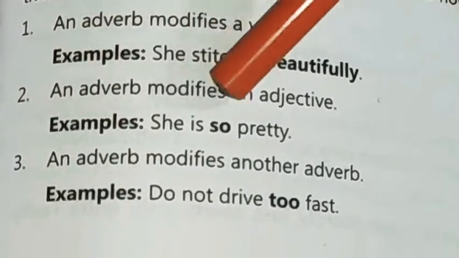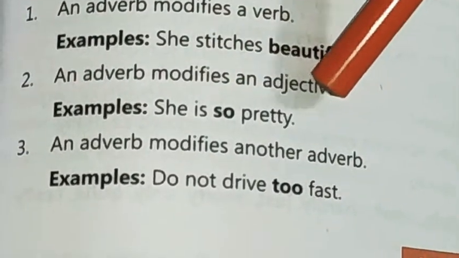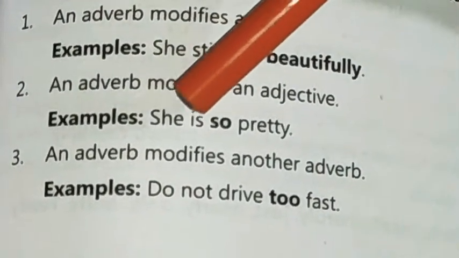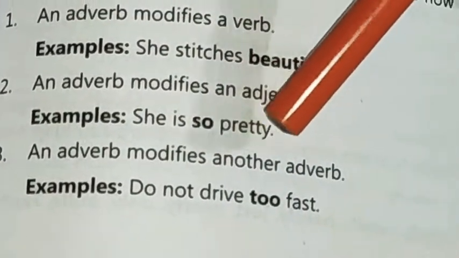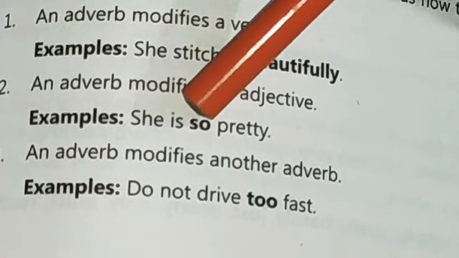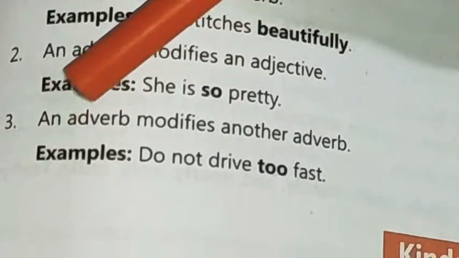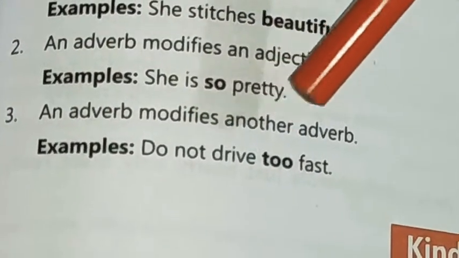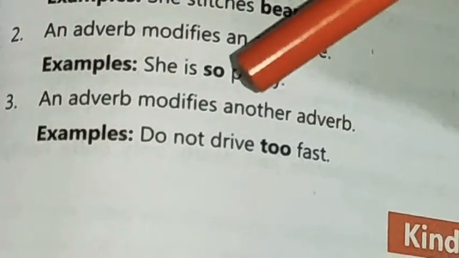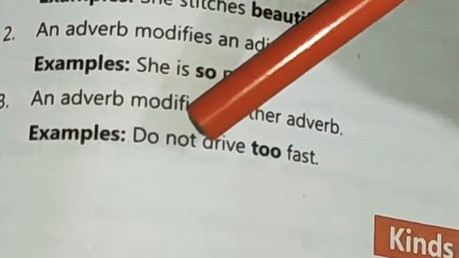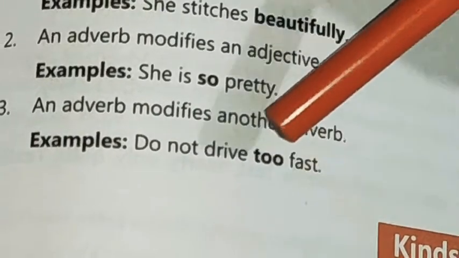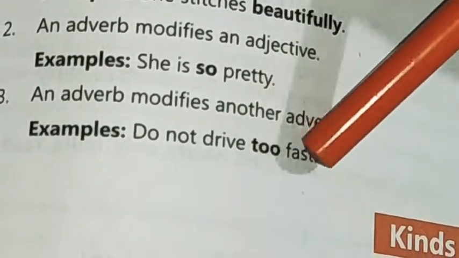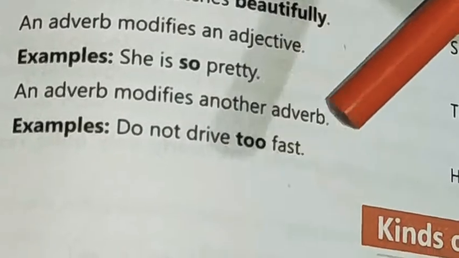An adverb modifies an adjective. Example, she is so pretty. Pretty here is an adjective and it is modified by so. An adverb modifies another adverb. Example, do not drive too fast. Here fast is an adverb and too is again modifying fast.